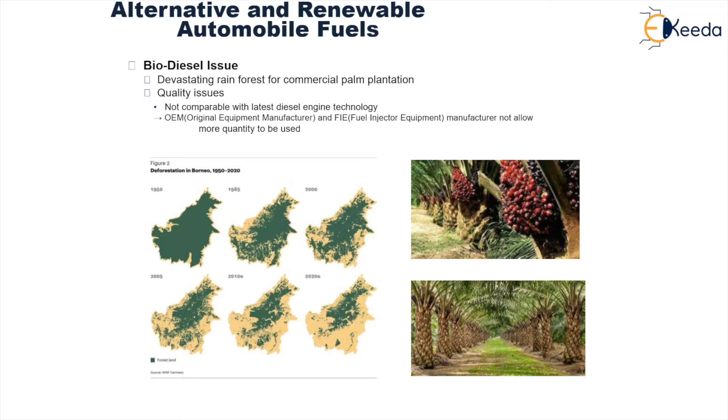We can clearly see that a significant land area which was occupied by forests has reduced. So much so that it has a devastating effect on the rainforest for commercial palm plantation. Also, this biodiesel is not found to be completely compatible with the latest diesel engine technology that is being used.